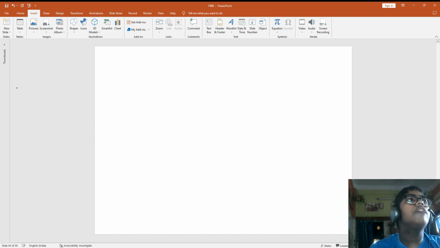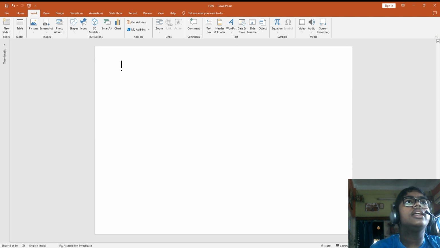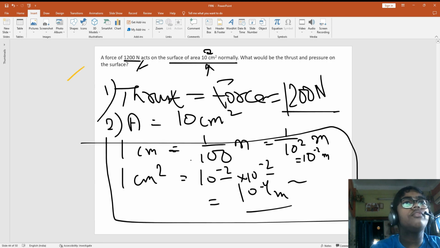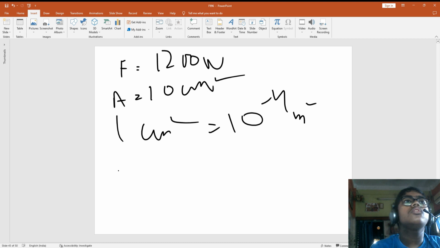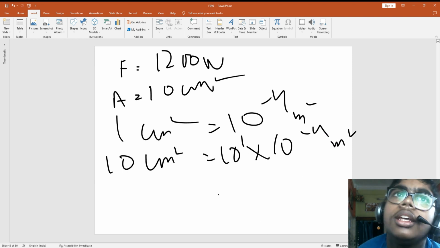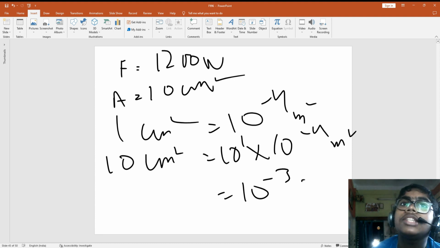Now after you have converted the units, check what the question was. Again I am writing here force equal to 12,000 Newton and area became what? Area I have to find, right? Area is 10 centimeters square. 1 centimeter square I know is 10 to the power minus 4 meters square. So 10 centimeters square will be 10 into 10 to the power minus 4. Here it is 1, so this will add: 1 plus minus 4 will be minus 3 meters square.